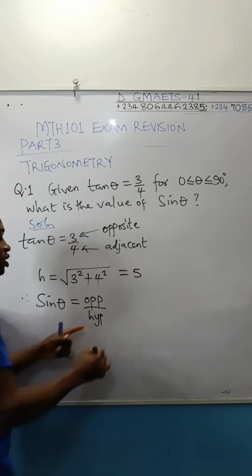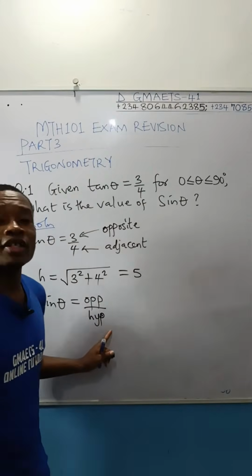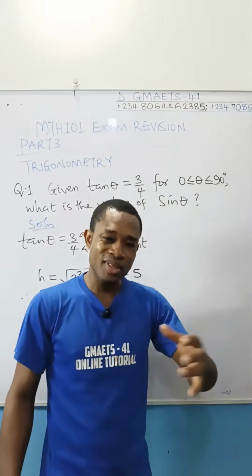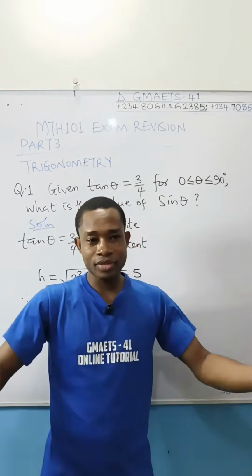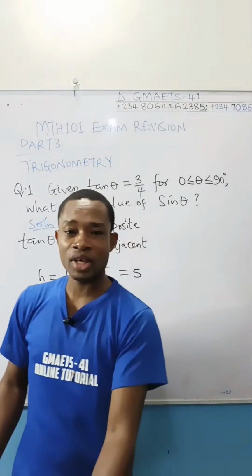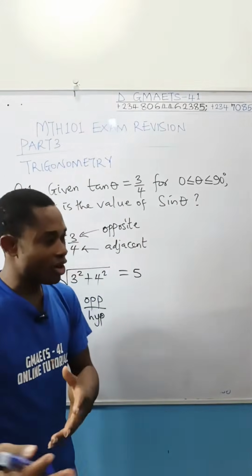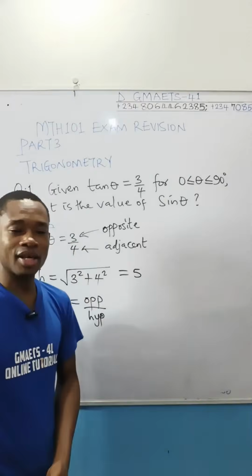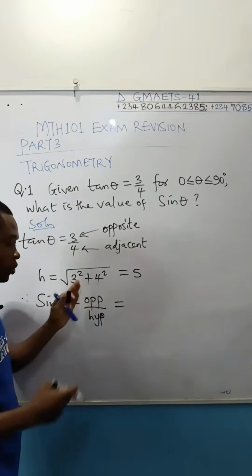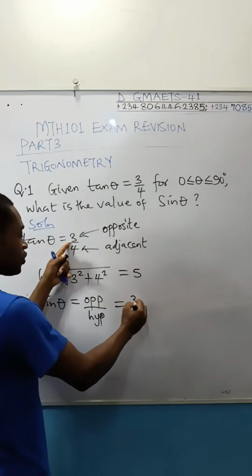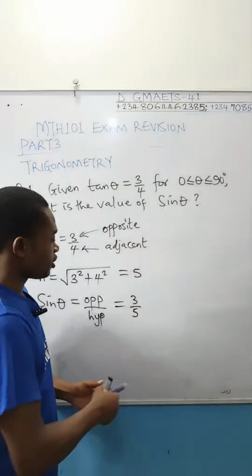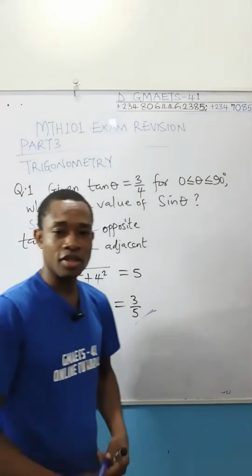I shouldn't write this formula. It's not necessary to write this formula if I am to be seated. Just like you friends are going to be seated for this exam, it's no longer tomorrow, it's later, because it is already 16 minutes after 12 a.m. in Nigeria. So for the friends taking this exam tomorrow, it's less than 24 hours. You know that sine theta is opposite over hypotenuse. Your opposite is 3, your hypotenuse is 5. So this is the value of sine theta.